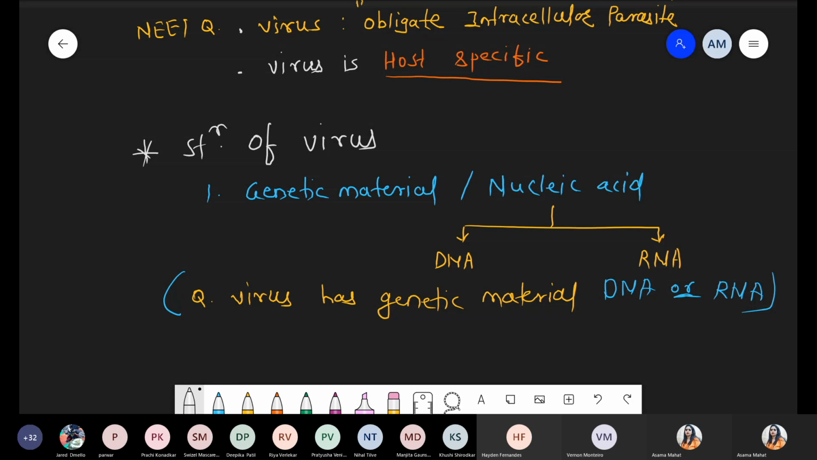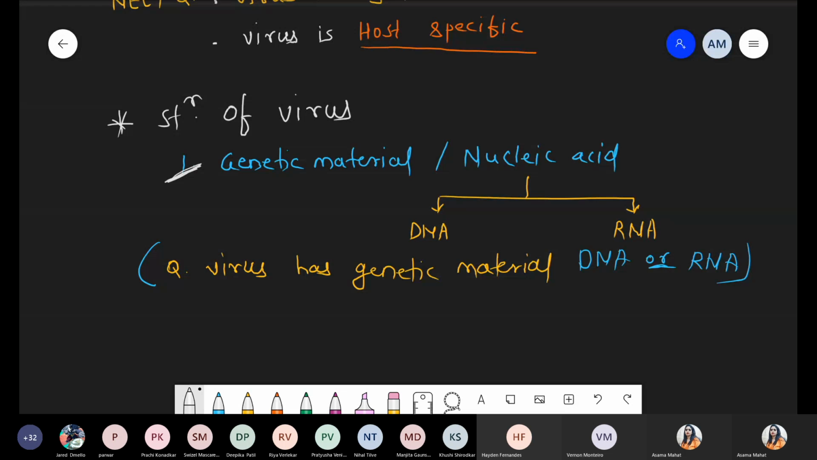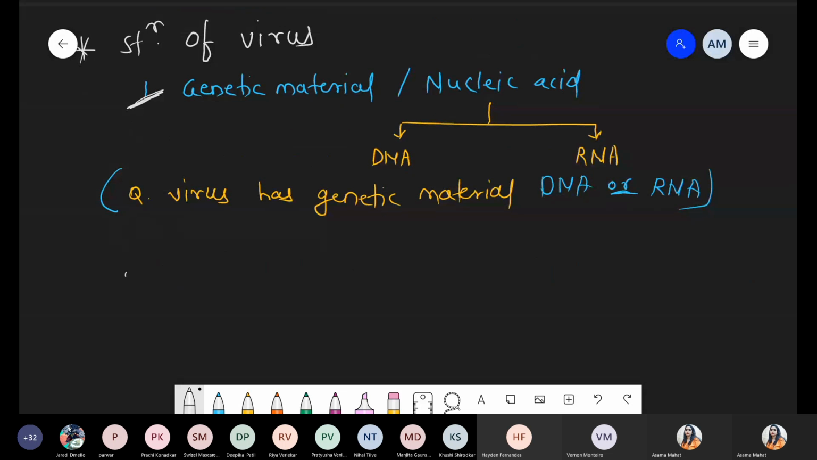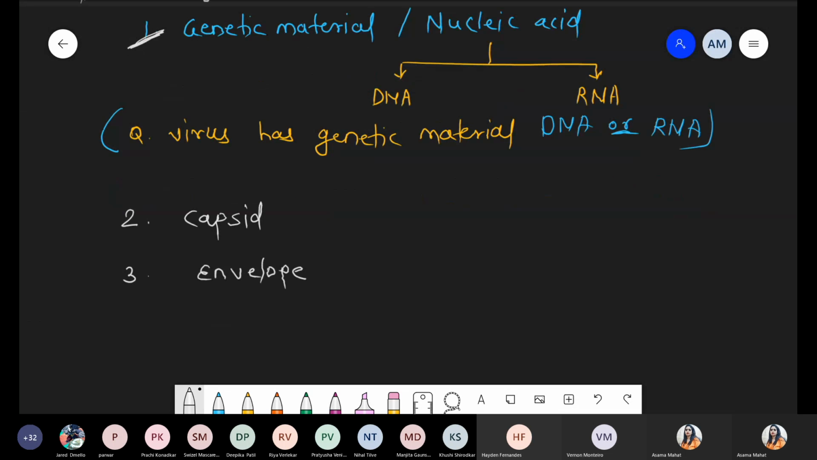First point, with respect to genetic material: it is nucleic acid, definitely, either DNA or RNA. Out of the two, any one is part of the genetic material in a particular virus. Number second, after the genetic material, the capsid, the protein coat. Number third, we discussed the envelope. And then number fourth, we discuss the specific type of enzyme which is associated with viruses. Okay, so should I continue one by one? First of all, we are talking about genetic material or nucleic acid.